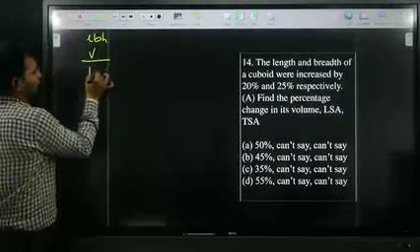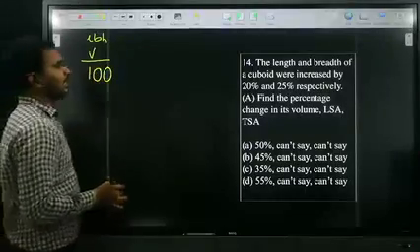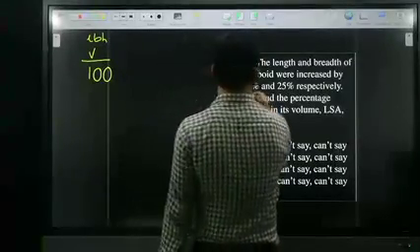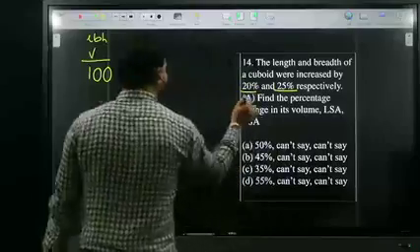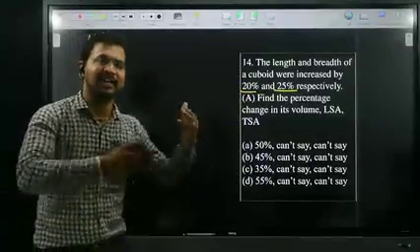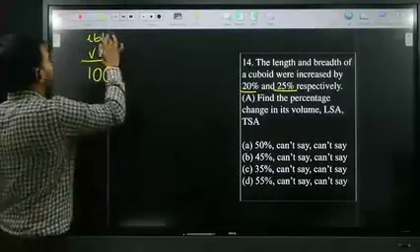I don't know the volume. I assume it as 100. But here they mentioned only length and breadth. They didn't mention the height. Therefore, height is a constant.